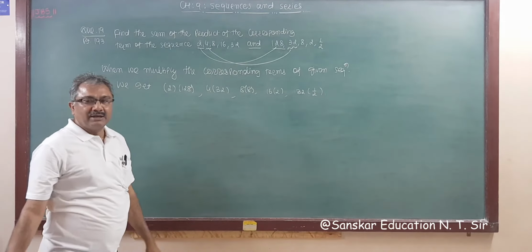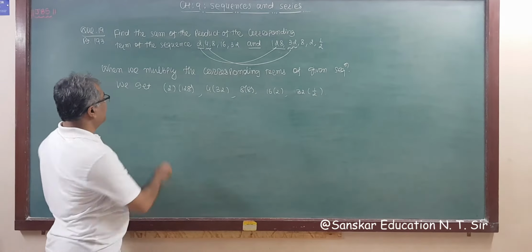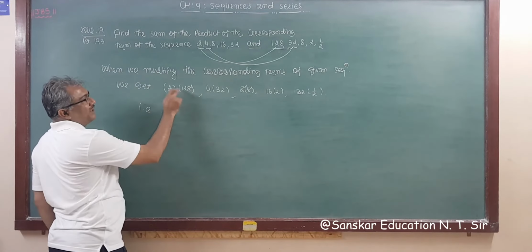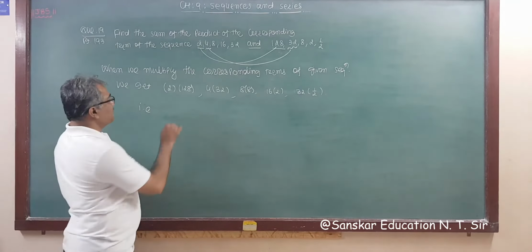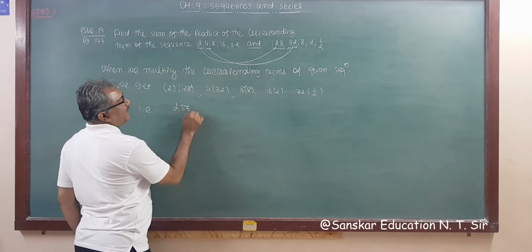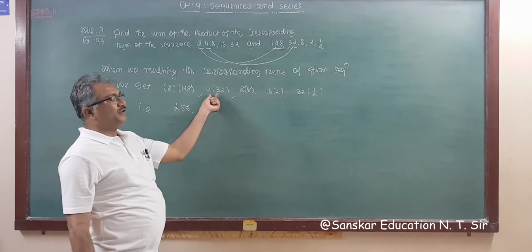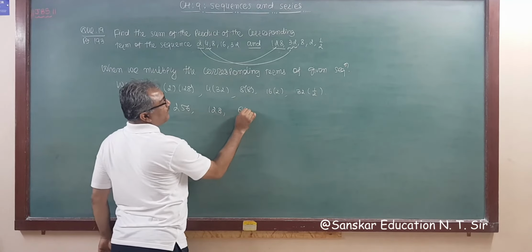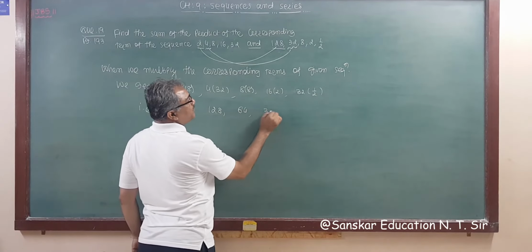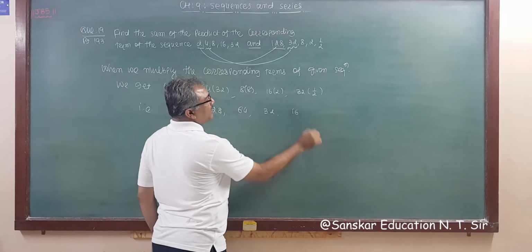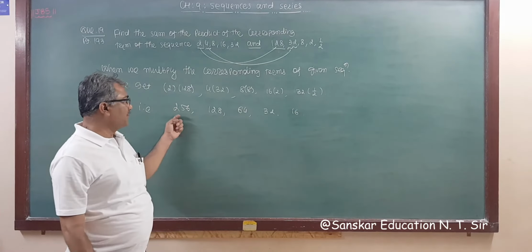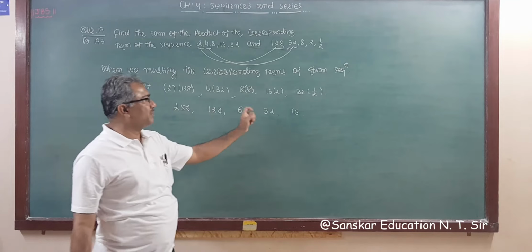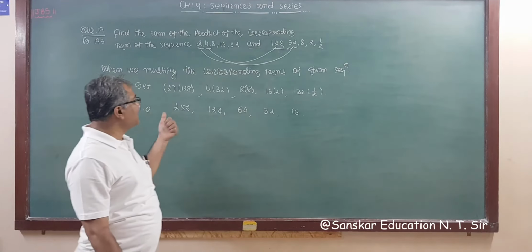That is what we get. This is 128 into 2 is 256. This is 128. This is 64, this is 32, and this is 16. So we get 256, 128, 64, 32, and 16. This is the given sequence.